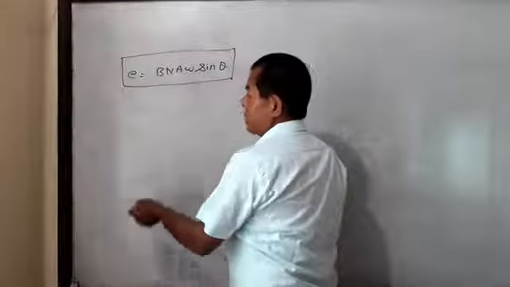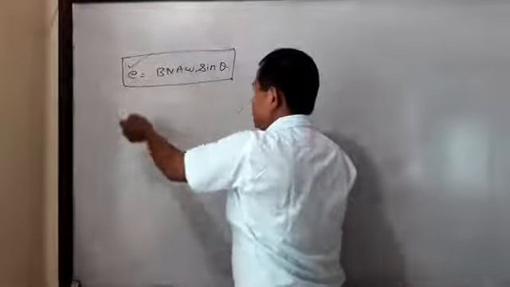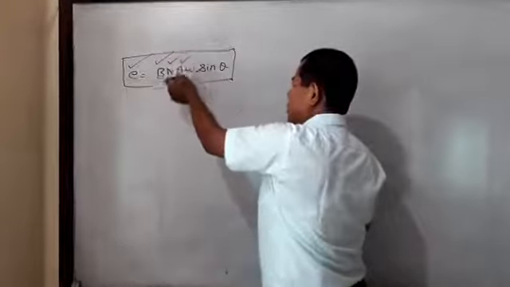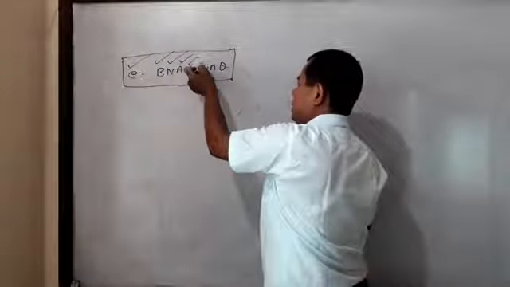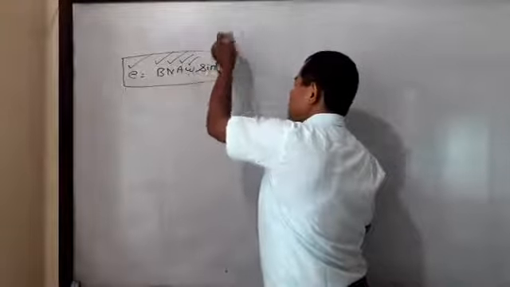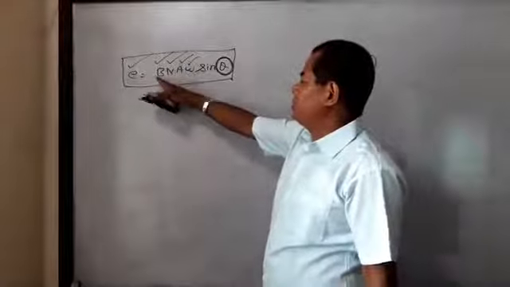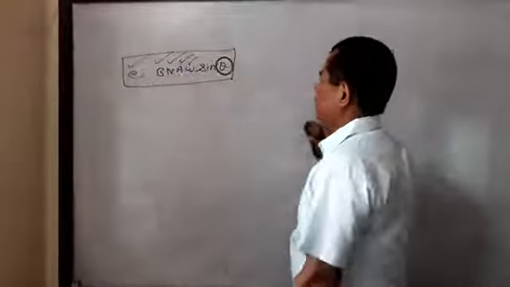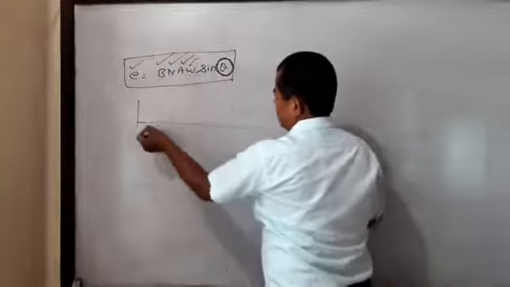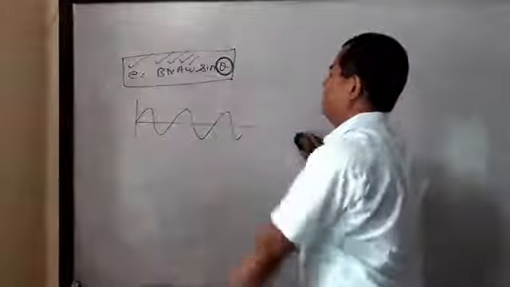Then listen. Here, this is the induced EMF, this is the strength of the field, this is the number of turns, this is the area of the coil, this is the angular velocity, and this is the angle made by the magnetic field with the normal. Then this is the value of induced EMF. So we know that the behavior is like this. The alternating EMF has this behavior.